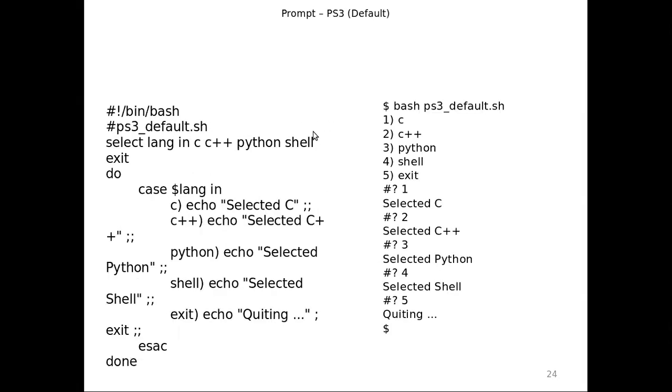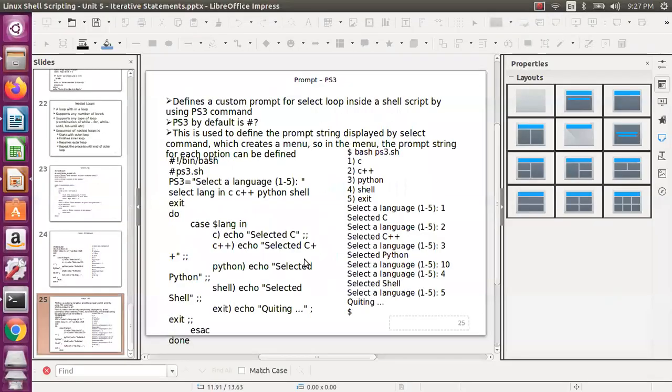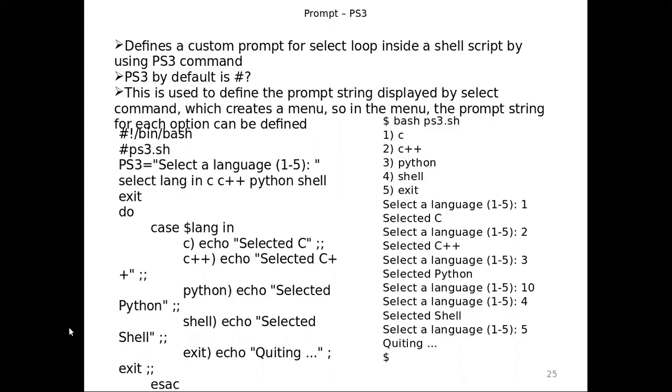And of course we have seen the PS3 prompt, which by default will give this hash and question mark, and this is the PS3 syntax. It defines a custom prompt for the select loop inside a shell script by the PS3 command. PS3 default is this, and then this is the menu. So you are processing the menu. As of now, our processing is just an echo statement, but you can do more with it actually. That is what you will be seeing.